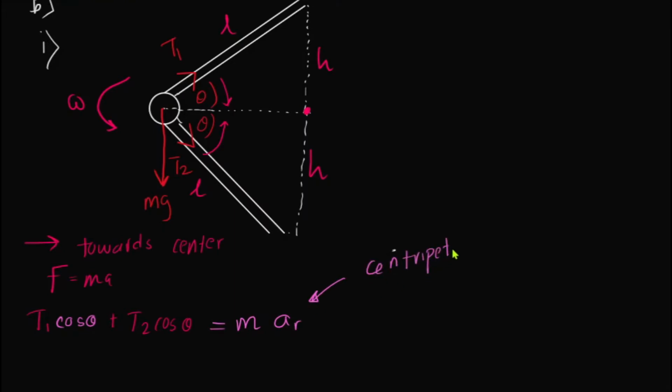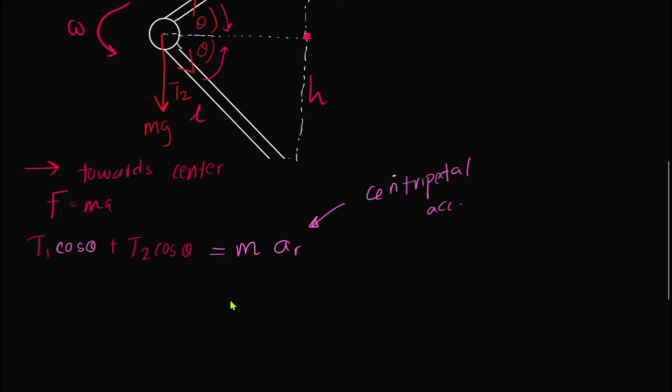Now how do we write the centripetal acceleration? We have three equations. Either we can use omega squared r, or v omega, or v squared over r. You need to consider this as r, the radius, right?